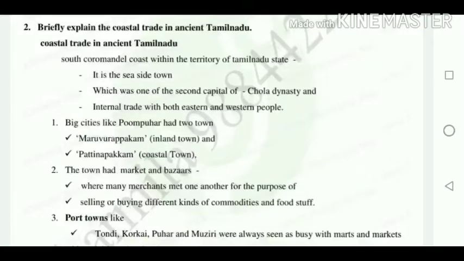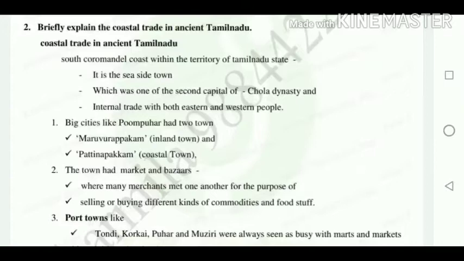Today we are revising the long answers. In the morning sessions we already finished the 2 mark and 3 mark questions. Now we are going to see the detailed answers, that is, the 5 mark questions.